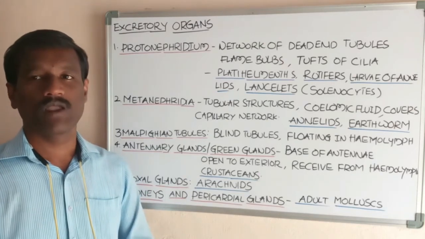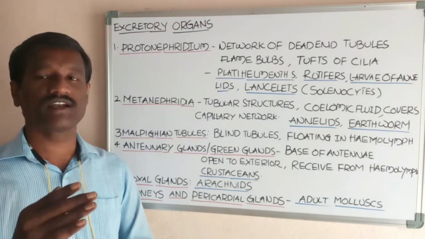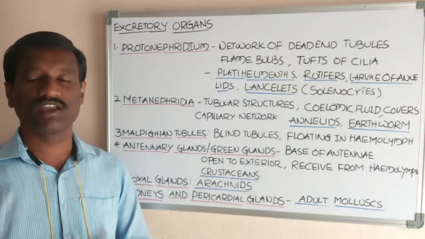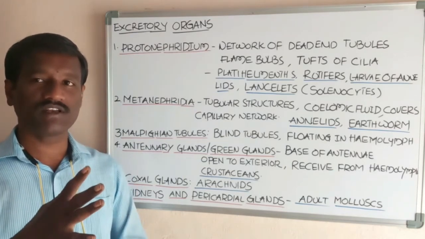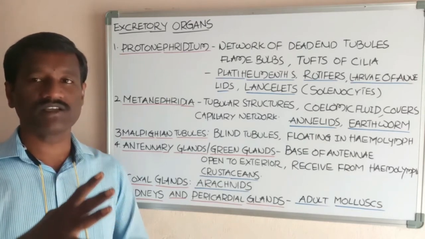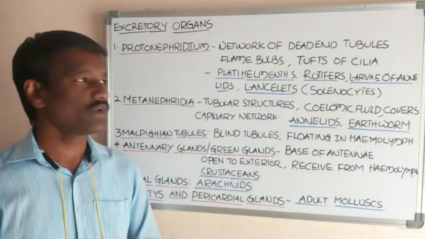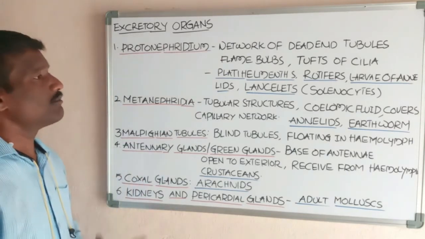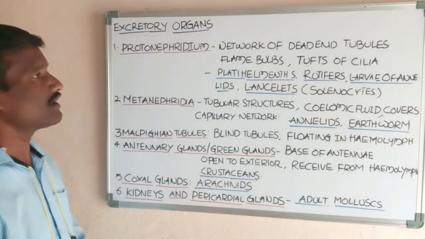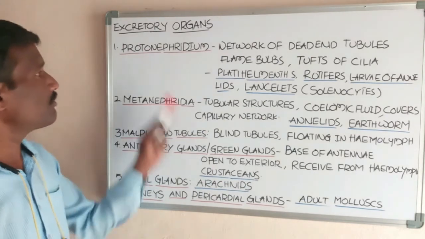Students, the skin also excretes some amount of waste from the body, which helps in maintenance of the pH, ionic balance and water levels in the body. These are the main excretory organs present in different types of animals.